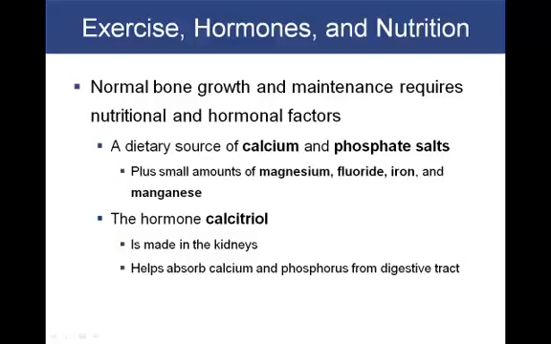Once we increase the dietary intake of calcium and phosphate salts, we need to find a way to get those minerals from the digestive system into the bloodstream. And that is aided by the hormone calcitriol. Calcitriol is a hormone that is produced in the kidneys, and it helps with the absorption of calcium and phosphorus across the digestive tract into the bloodstream.